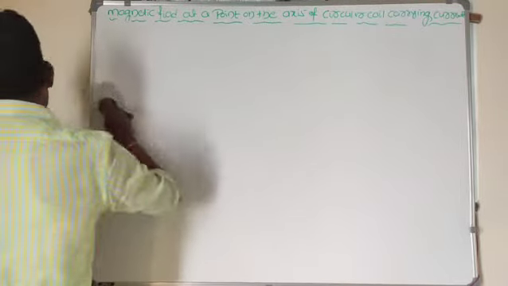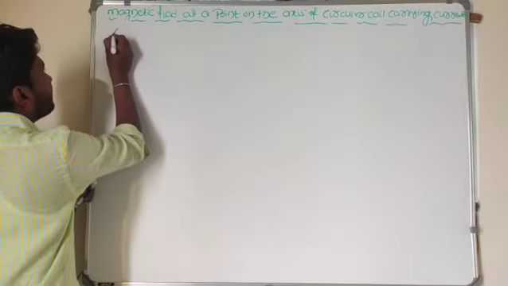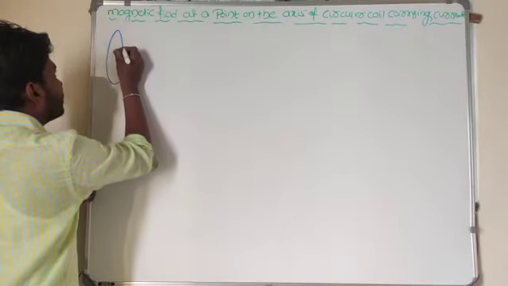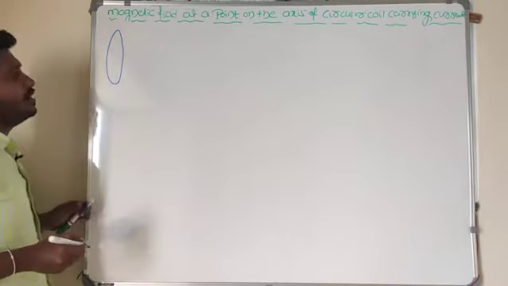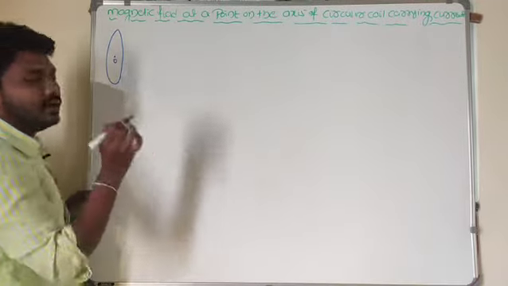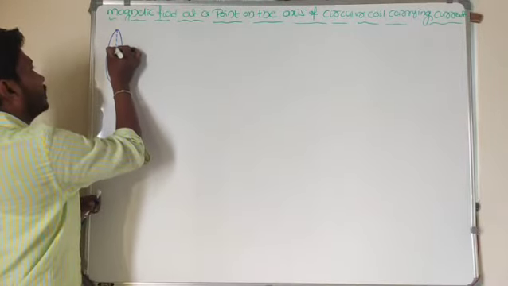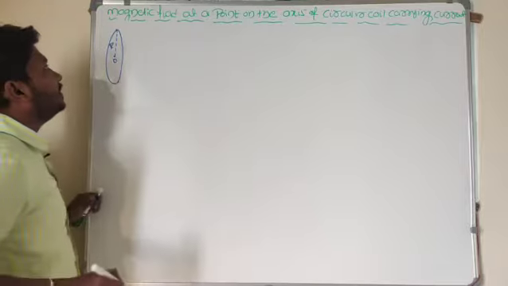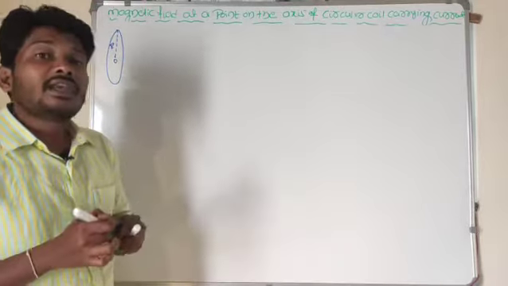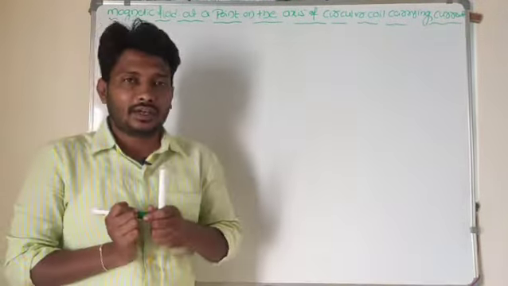In this circular coil, suppose a certain amount of current is flowing. For example, O is the center of this circular coil and capital R is the radius of this circular coil. Say I amount of current is flowing in this circular coil.